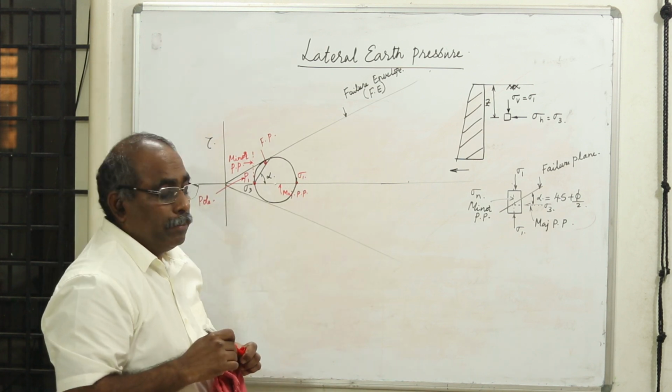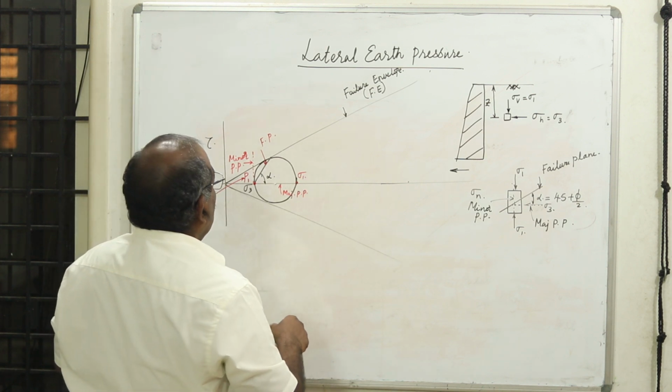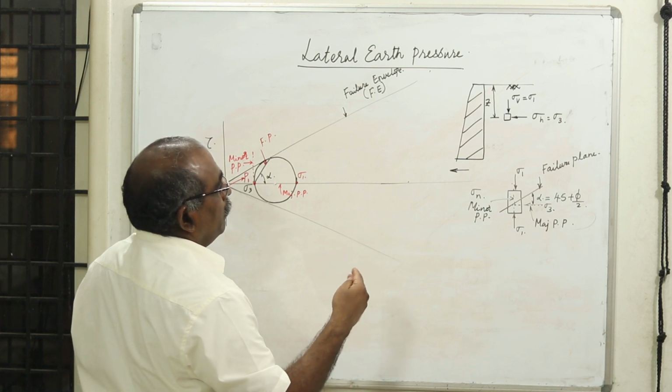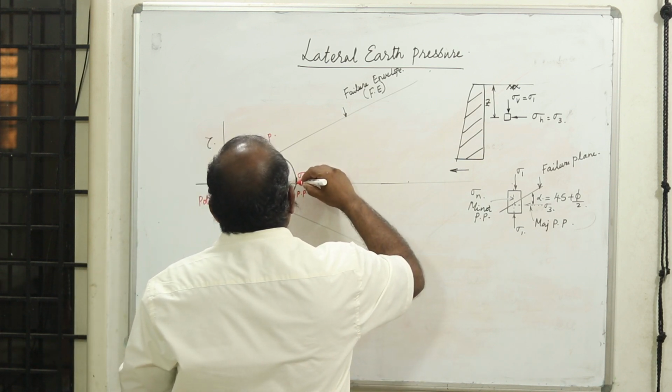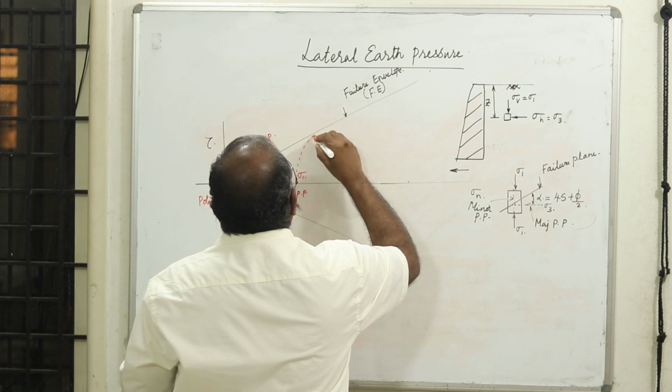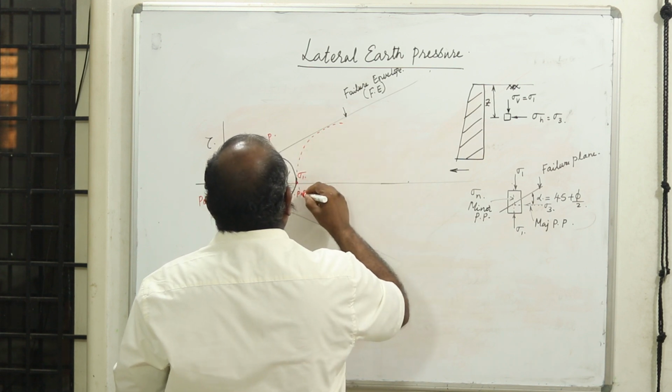Now if you take the passive case, what happens? The passive pressure will be more. Therefore, if I try to draw for a passive condition, this is how it looks.